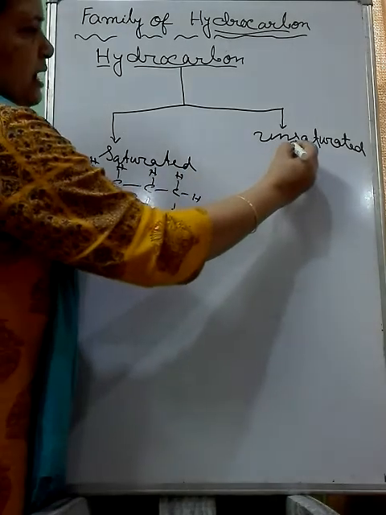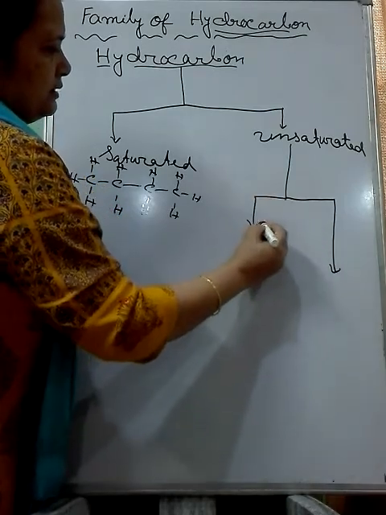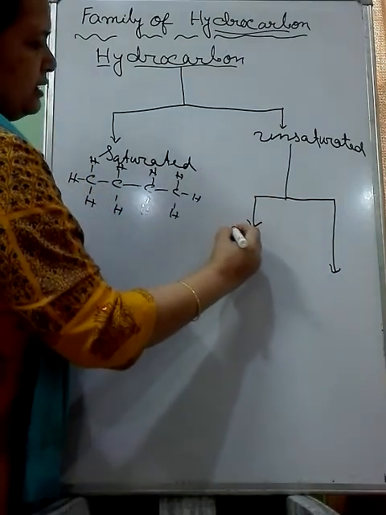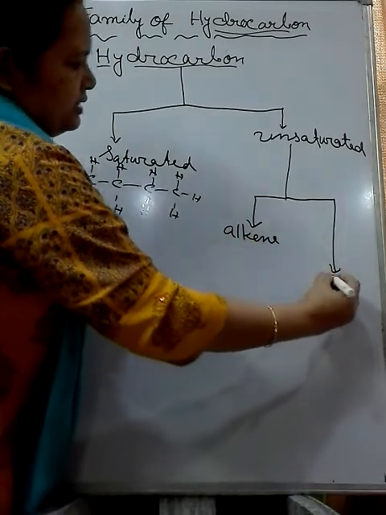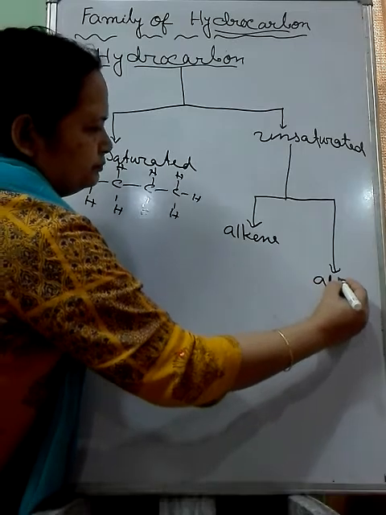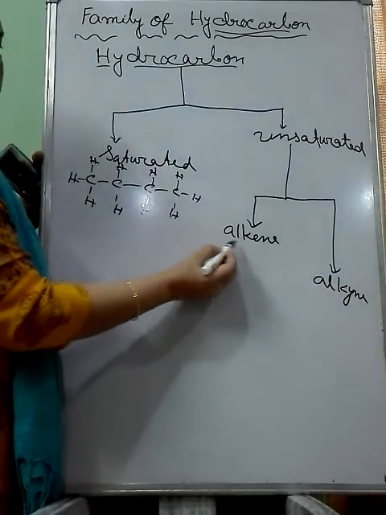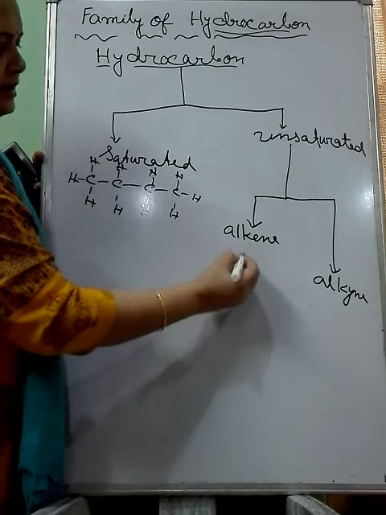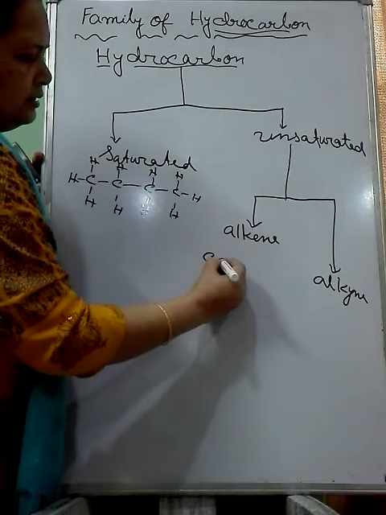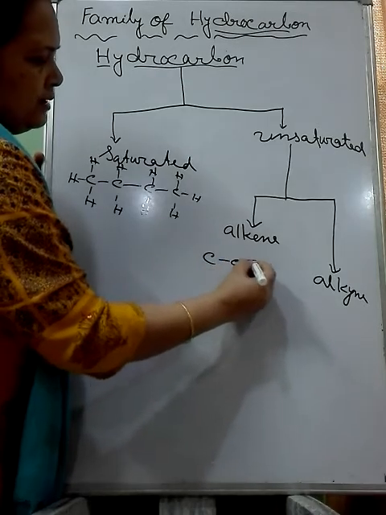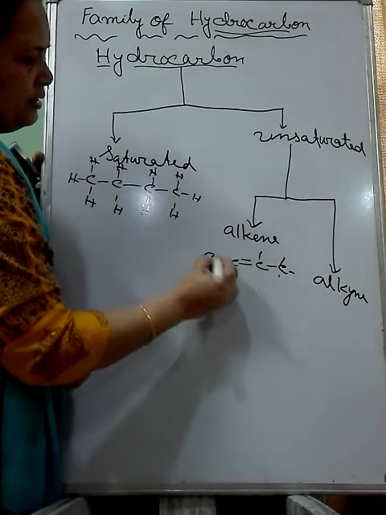Now unsaturated hydrocarbons are of two types. One is alkene, and next one is alkyne. Alkene, spelling is very important. A-L-K-E-N-E, alkene. In this type of unsaturated hydrocarbon, a double bond is there in the middle of the same.